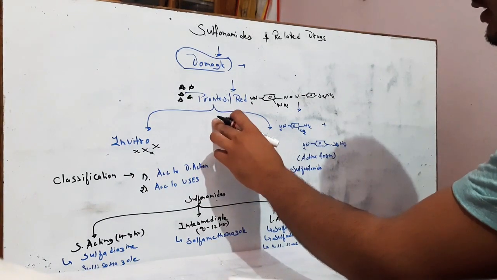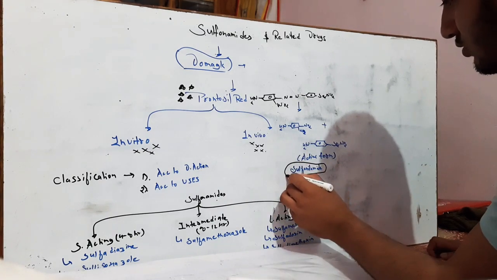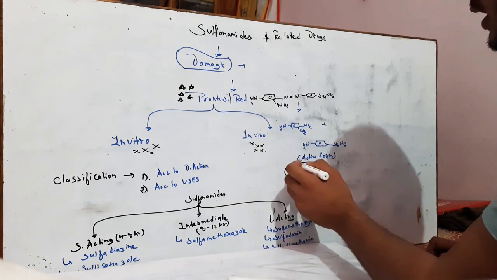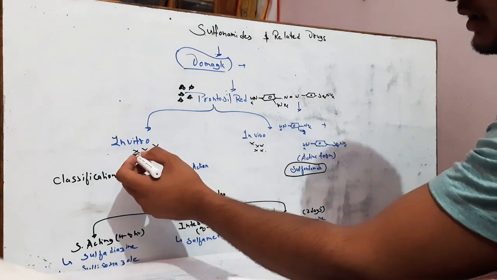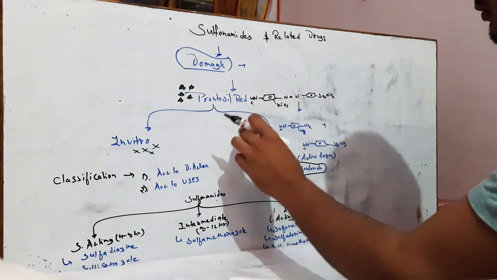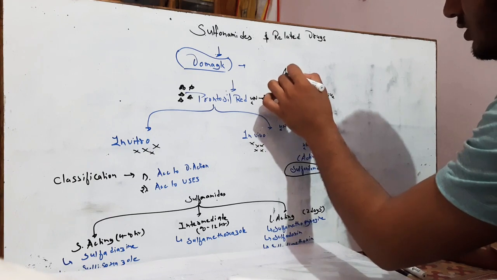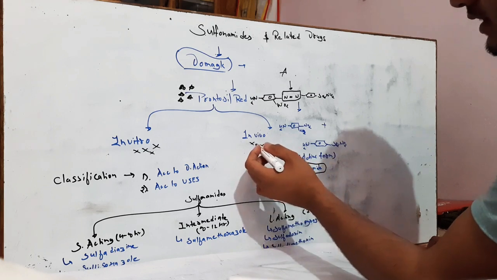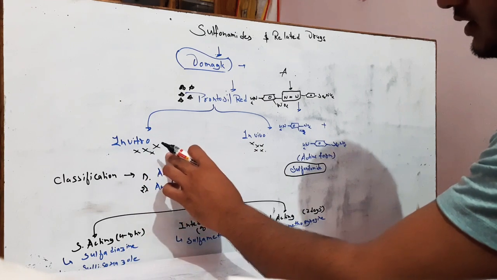In this prontosil red there was a chemical whose name is sulfonamide. This is the active constituent present in prontosil red, and it is responsible for the antimicrobial activity. In vivo the action is shown, whereas in vitro there is no action. This is because in the human body there is an enzyme which breaks down the diazo bond. This diazo bond is broken by the enzymes in vivo, whereas in vitro there were no enzymes, so it does not break and does not show any antimicrobial action.